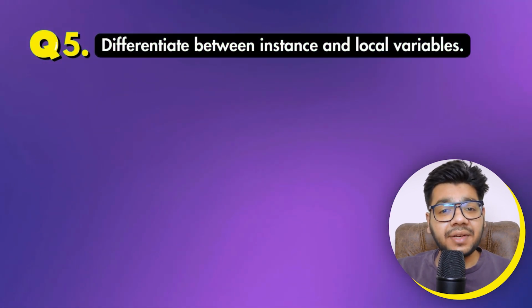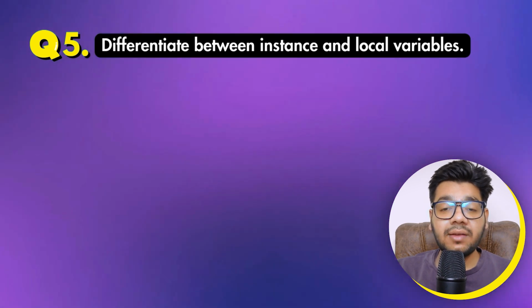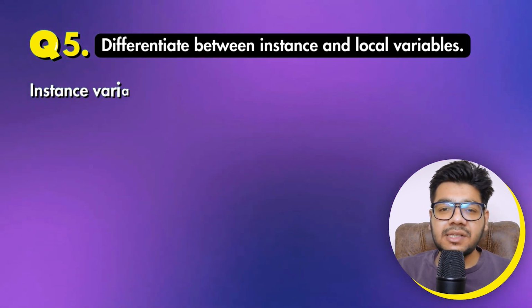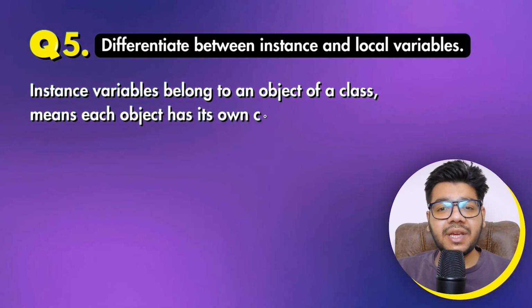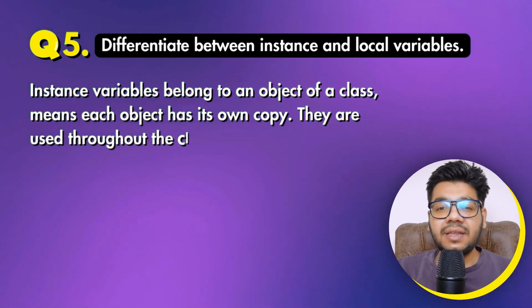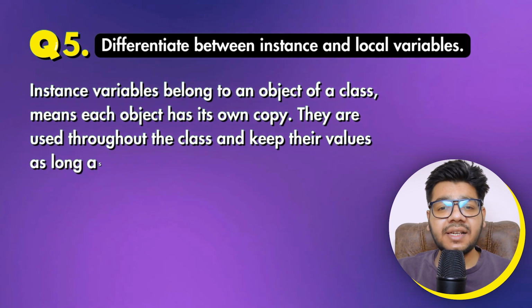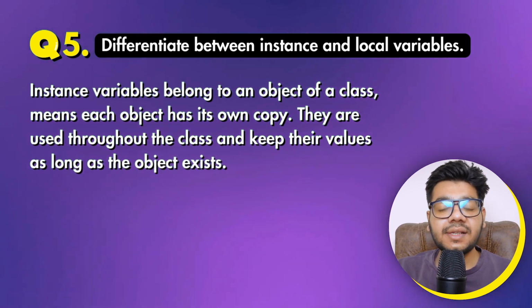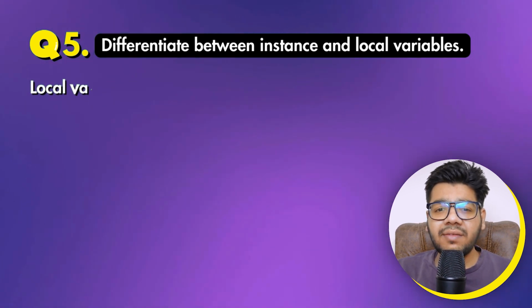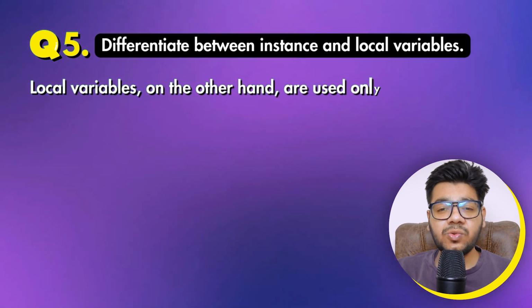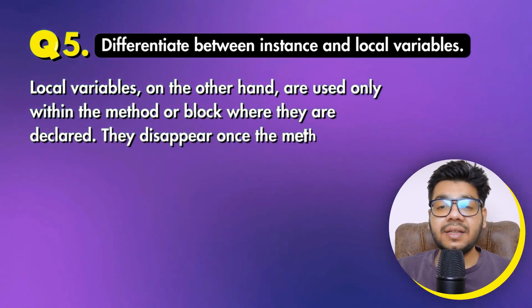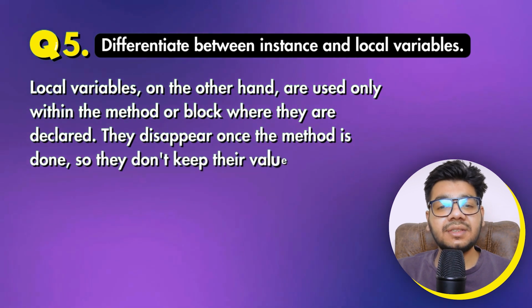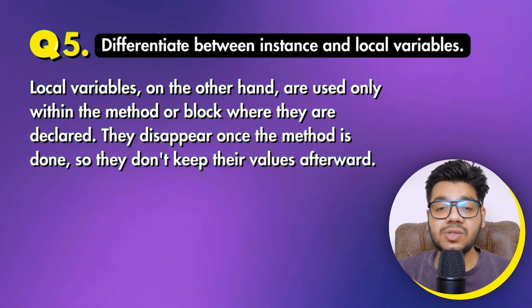Question fifth is, differentiate between instance and local variables. Instance variables belong to an object of a class, meaning each object has its own copy. They are used throughout the class and keep their value as long as the object exists. Local variables, on the other hand, are used only within the method or block where they are declared. They disappear once the method is done, so they don't keep their values afterward.